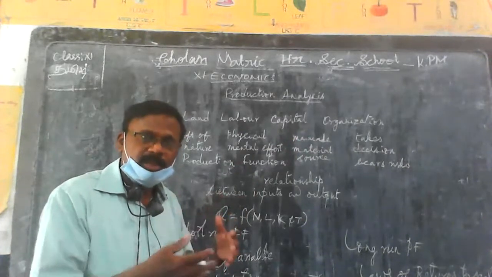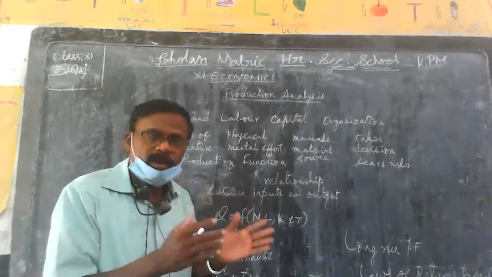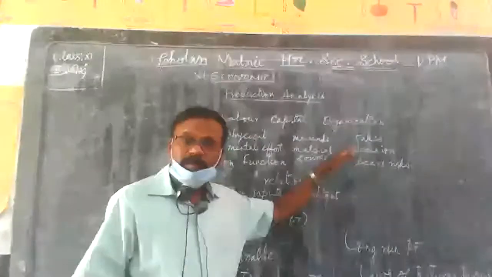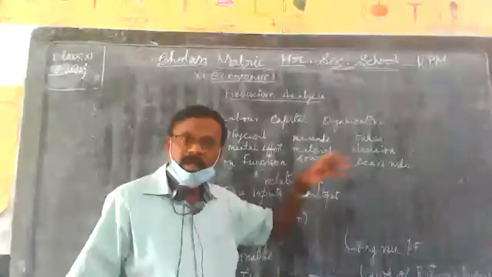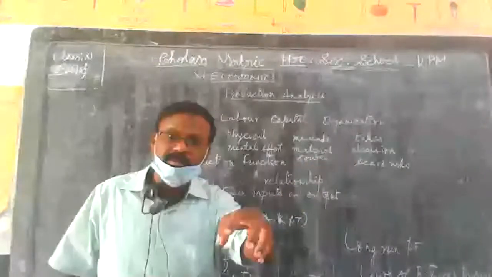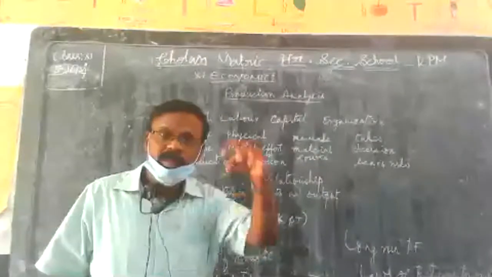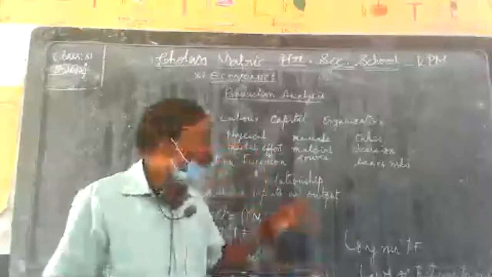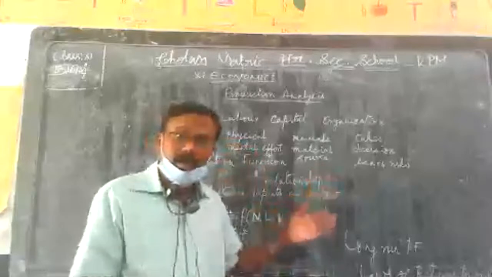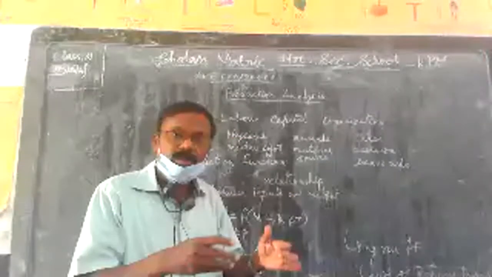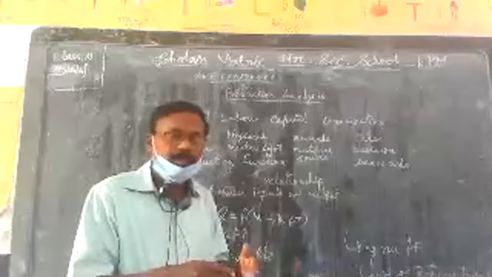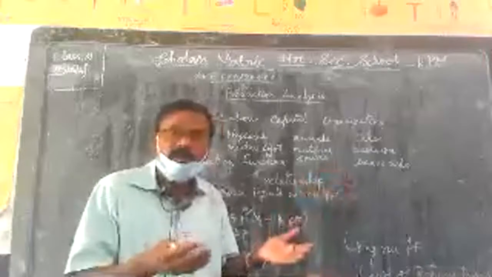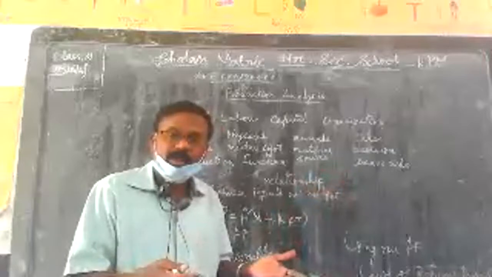Only by organization. So an organizer is an initiator. He initiates all the factors in the production process, and he is ready to take all types of risks and uncertainties.